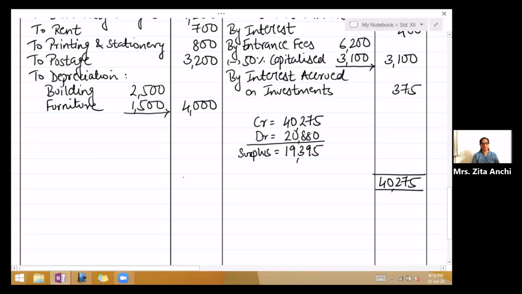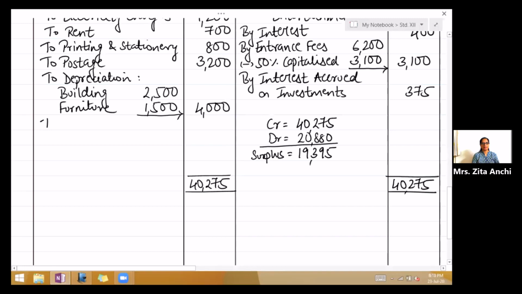Write it on the debit side, 40,275. Write to surplus. Your debit is less, so balancing figure will come on the debit side. To surplus 19,395.